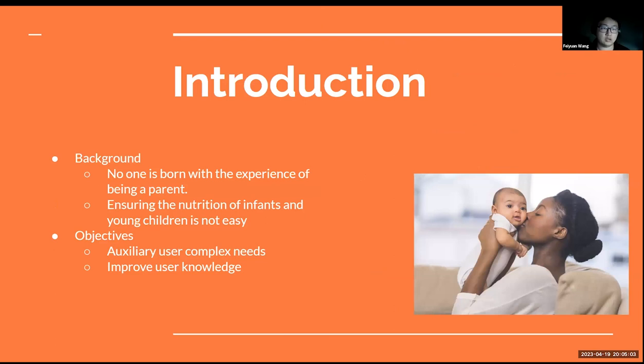No one is born with the experience of being a parent. For parents, raising children is not an easy task. An important aspect of this is the mother's need to ensure that her child is getting proper nutrition daily. For infants and young children, the degree of refinement of diet is beyond our imagination. Despite the vast amount of information available online, finding the right information is harder than ever.